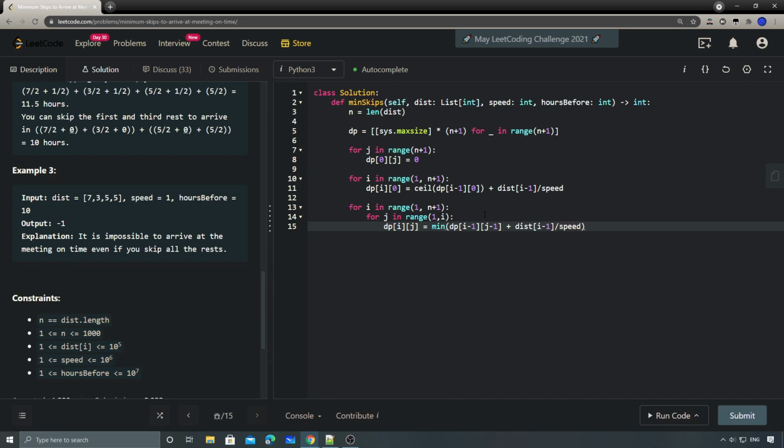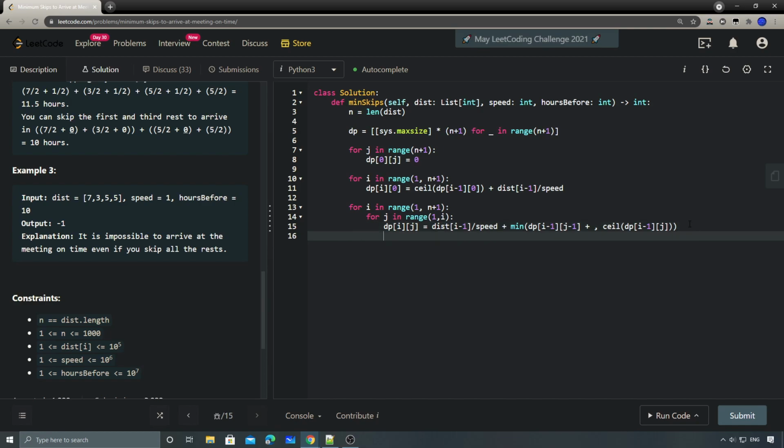And the not skip is like this: we have to do a ceiling of dp[i-1][j], and then we also do a plus. Well, actually, no, we can move this one out, since we always need to do this plus here.